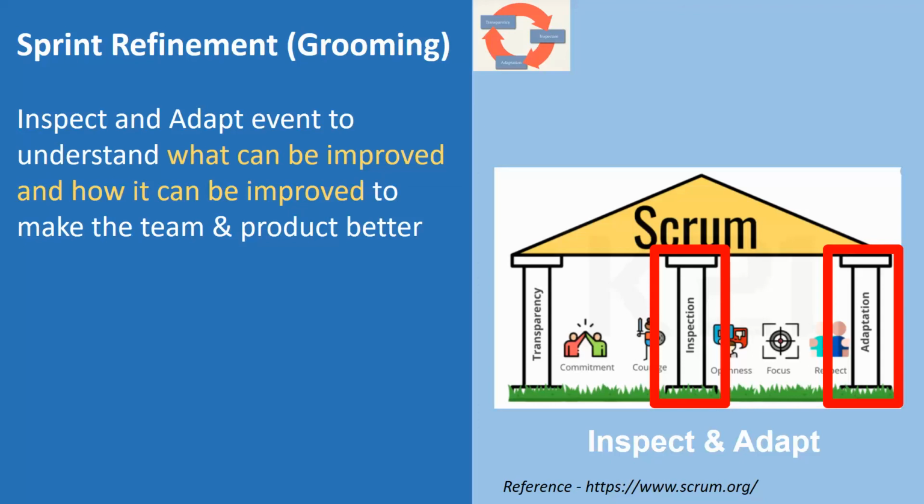And on the basis of the discussion points, the team comes up with the improvement items. That's adaptation. That okay, we have done this wrong, or we can be better like this. So let's work on some improvement items. These are the improvement items that we will sign up for the upcoming sprints. That's an example of inspection and adaptation for the sprint retrospective. So this is my reference for how all these three pillars become a foundation for Scrum.